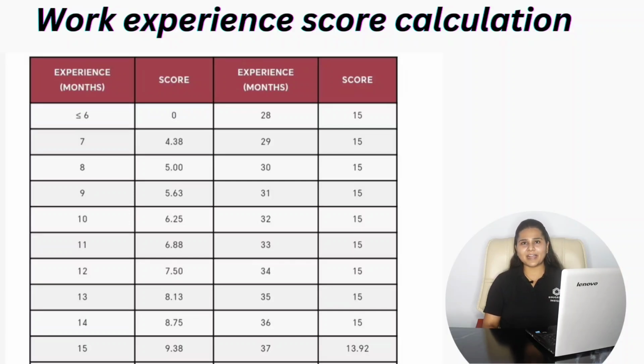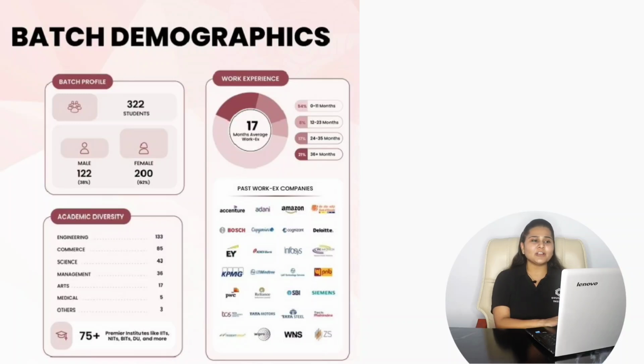Now if we consider the overall batch profile for IIM Raipur, overall 322 students were there. 200 candidates are female and 122 candidates are male. In terms of academic diversity, 133 candidates are from an engineering background, 85 are from commerce, 43 have an academic background in science, 36 are from management, 17 are from arts, 5 are from medical, and 3 candidates have an academic background other than all of this. Here, 75 plus candidates are from premier institutes like IITs, NITs, BITS Pilani, and Delhi University.